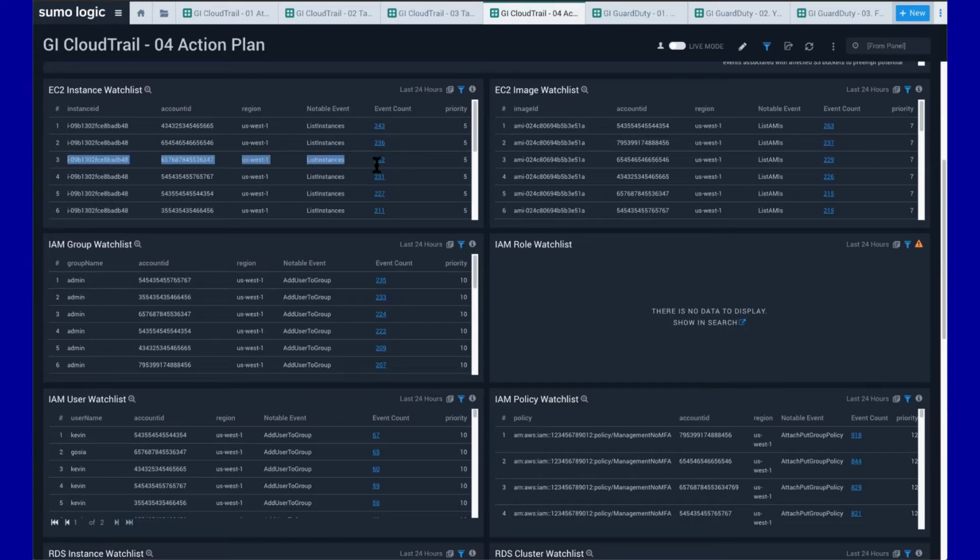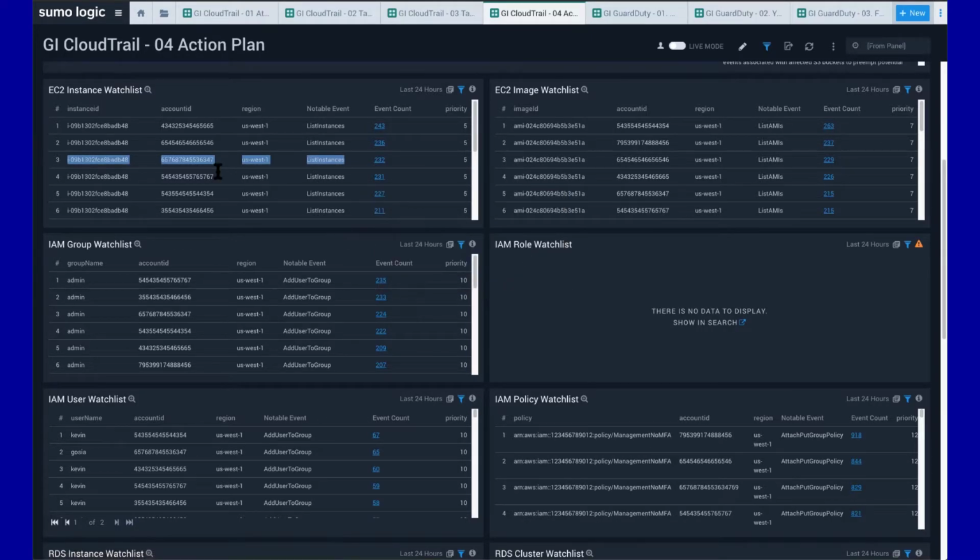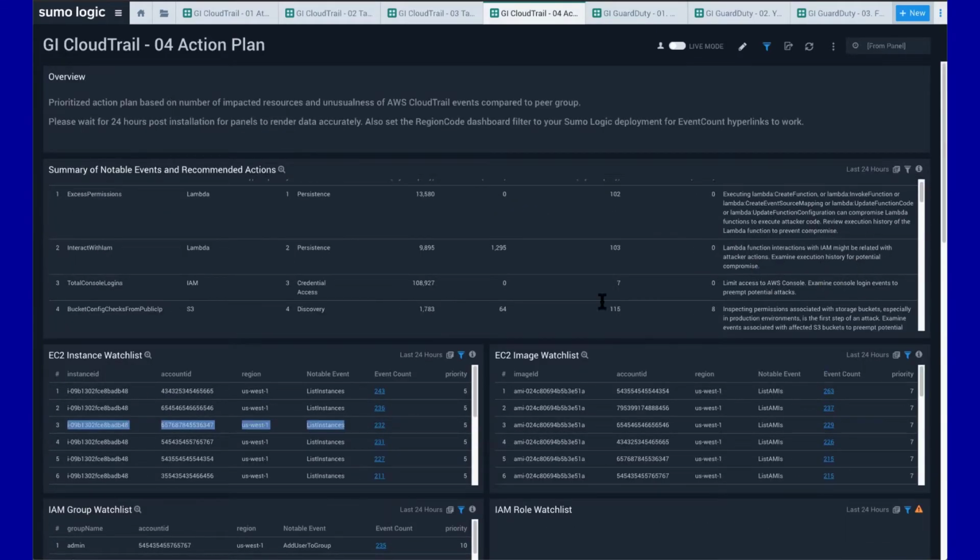And look, there is a link here that I can click on, and that's going to bring me to another query that's going to show me all the events specific to these particular aspects, right? So to this instance ID, this account ID, this region, and this notable event. And from there, I can use the recommended actions to see and do more about that. That is essentially what you get from a global intelligence perspective applied to the CloudTrail data.